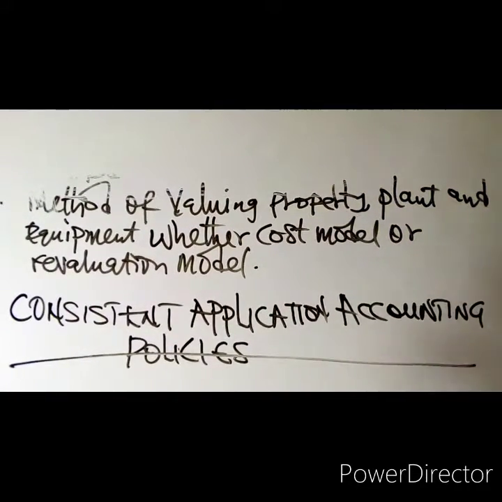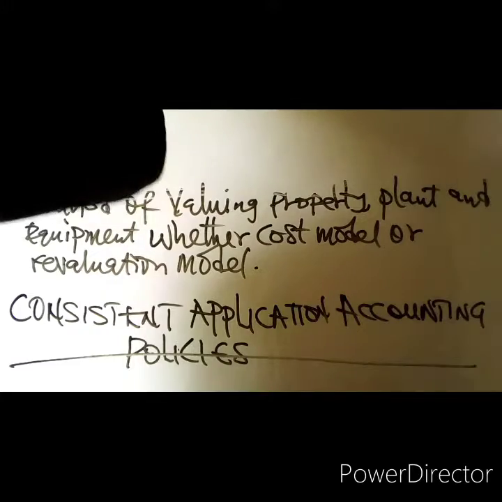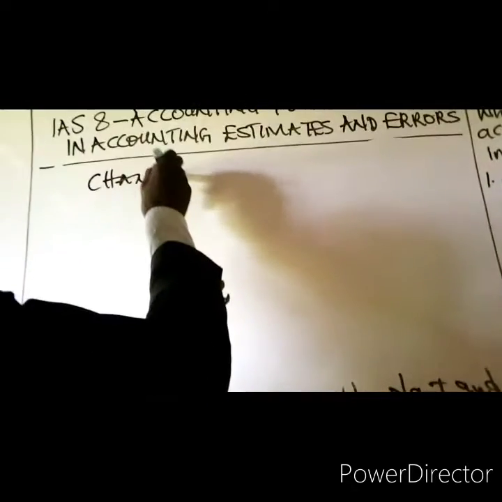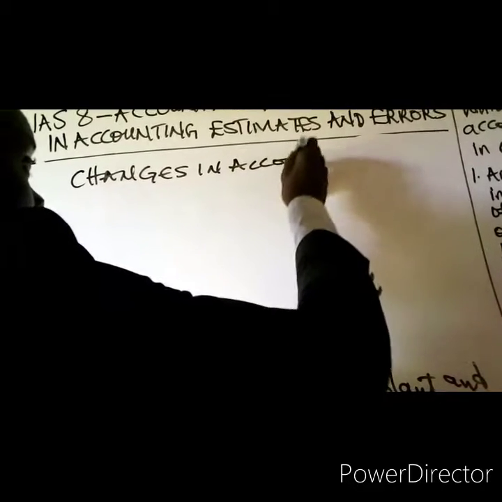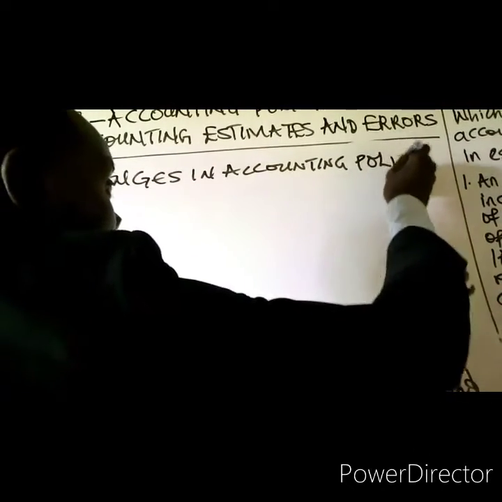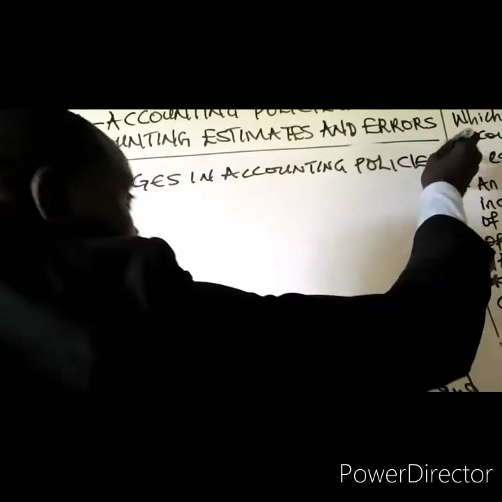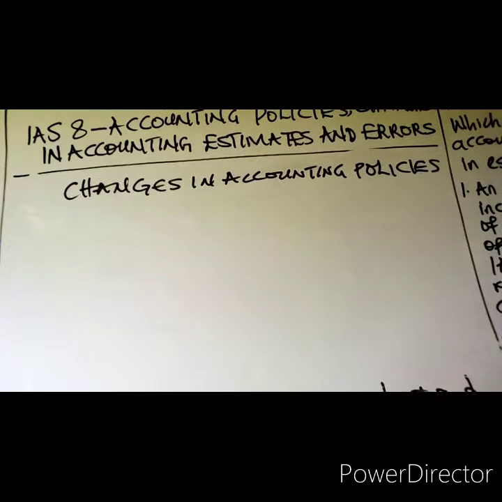So, changes in accounting policies. I want to explain the circumstances where the entity can change their policy.